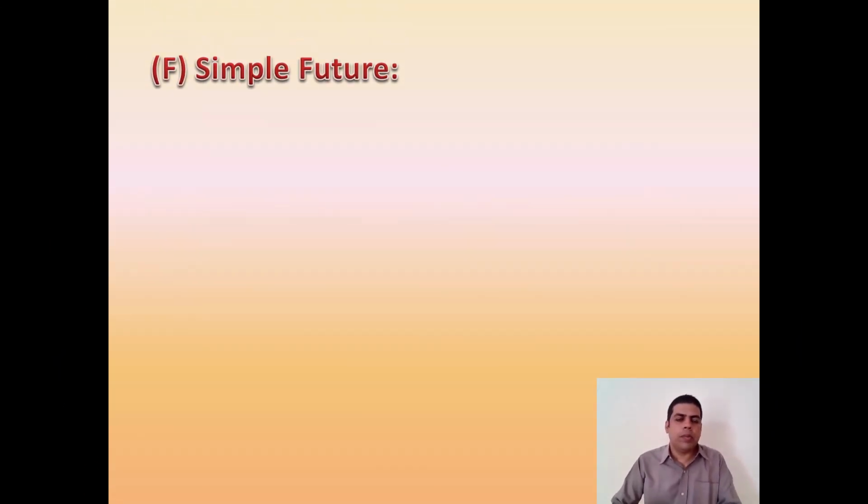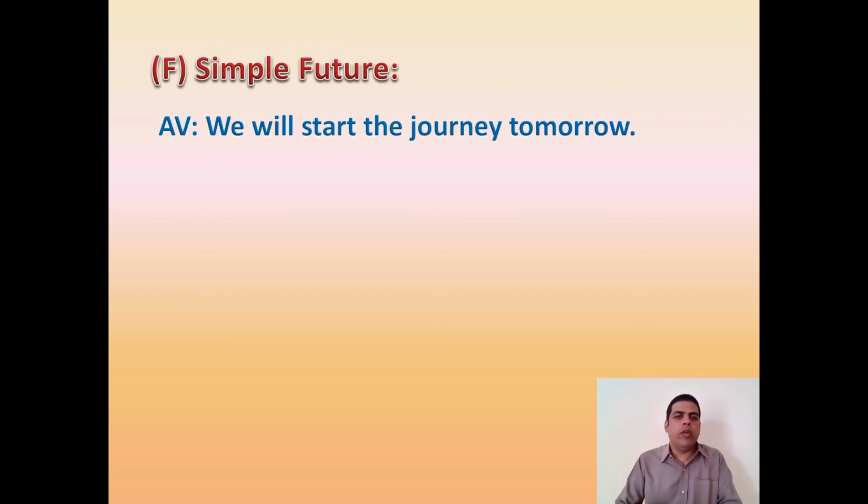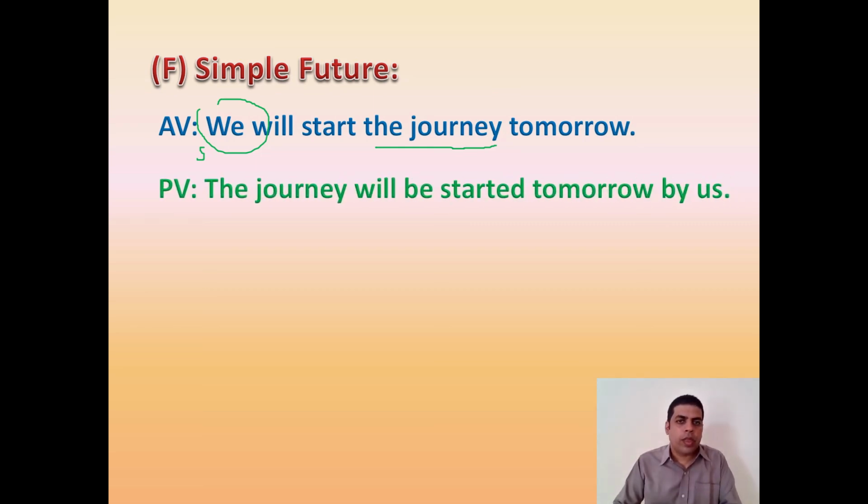While talking about simple future, it is nothing but applying shall or will, that is the modal auxiliary. So let's look at the example. We will start the journey tomorrow. Now, here what you find is that the word be is going to come into play. So the object is the journey, that has to become the subject. We, that is the subject, while becoming the object, it will become us. Tomorrow is the complementary part, so we need not worry about that. The answer is going to be the journey will be started tomorrow by us.